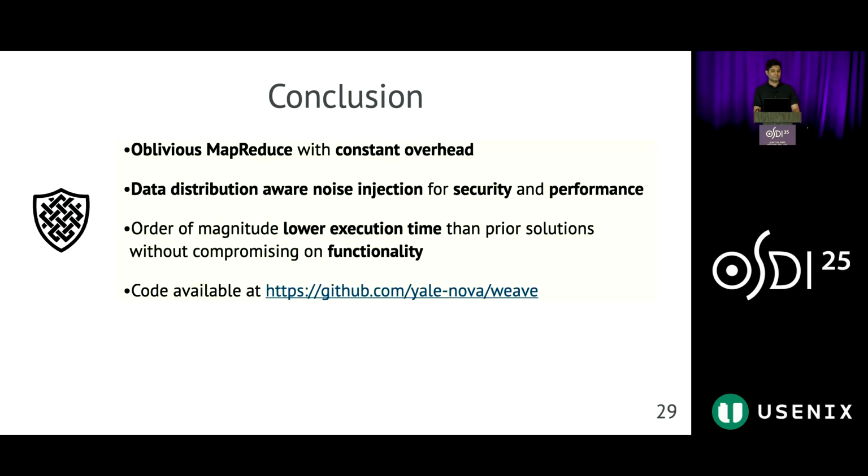Presenting those results, I would like to conclude my talk today. I have presented Weave, an oblivious MapReduce framework with constant overhead. Weave uses distribution-aware bin packing and noise injection for security and performance. This allows Weave to achieve up to an order of magnitude lower execution time at scale than prior solutions, without compromising on functionality.